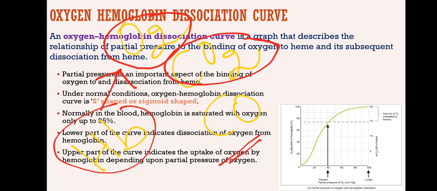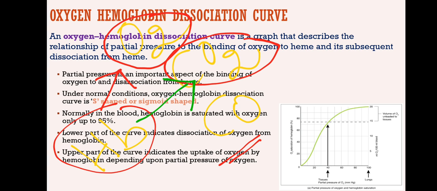So what happens? Oxyhemoglobin will dissociate into hemoglobin and oxygen, and now it will prefer carbon dioxide, forming carbaminohemoglobin. It will bind to carbon dioxide.